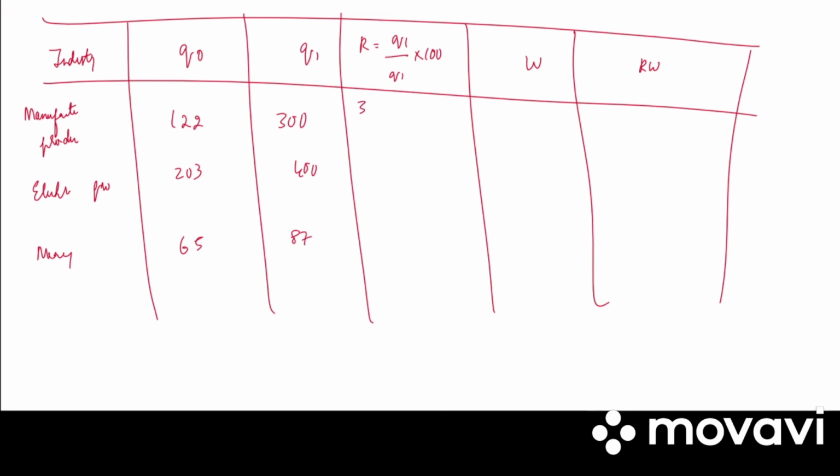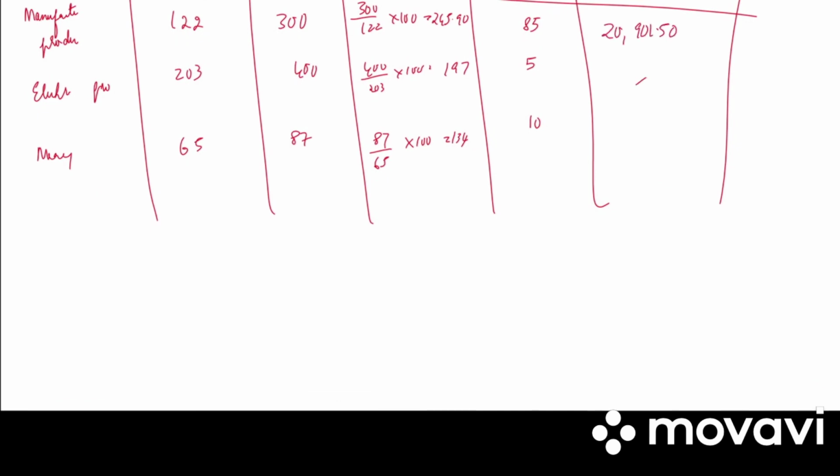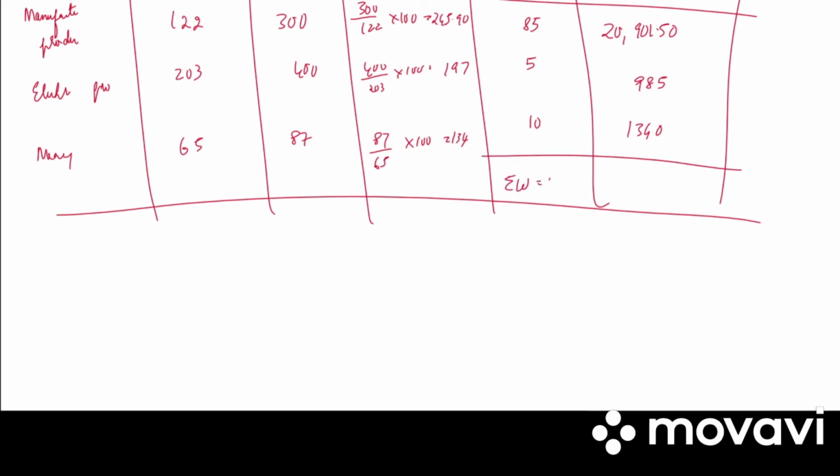So R is 300 divided by 122 into 100, it is 245.90. 400 by 203 into 100, 197. 87 divided by 65 into 100 is 134. Then we have weights 85, 5, 10. R into W: 245.90 into 85, that is 20,901.50. 197 into 5, 985. 134 into 10, 1340. So summation W is 100.